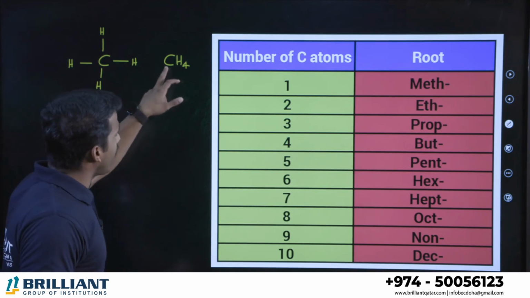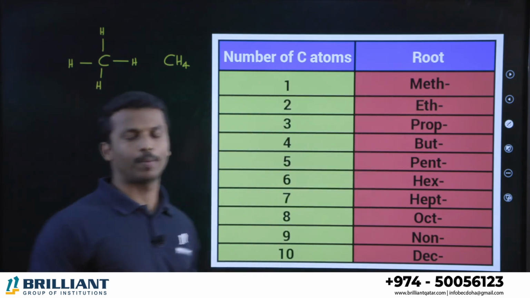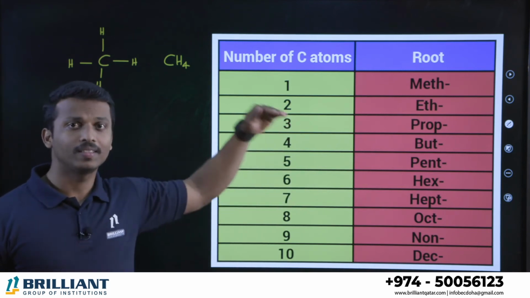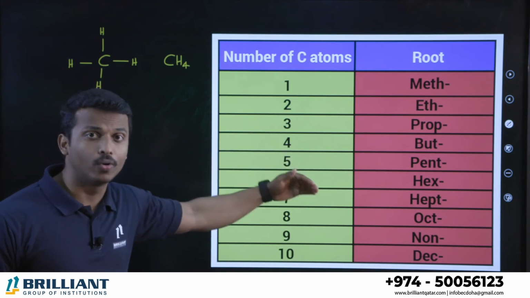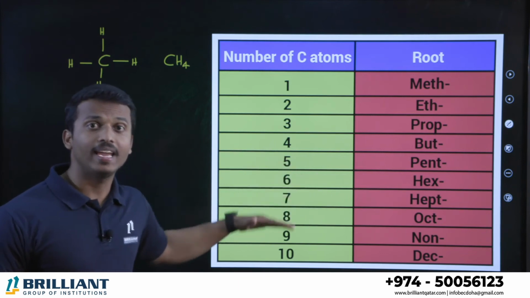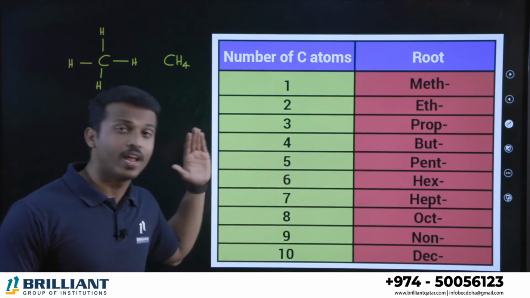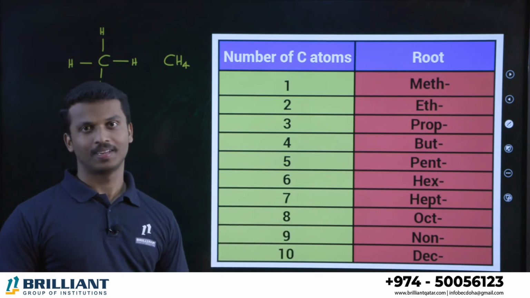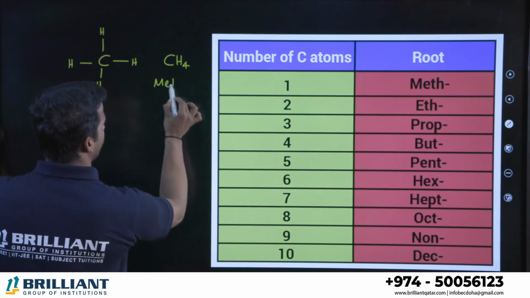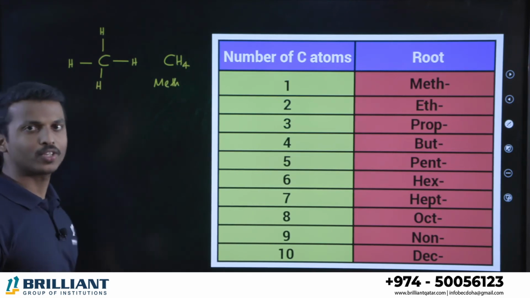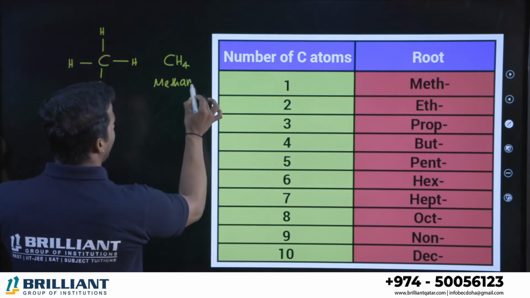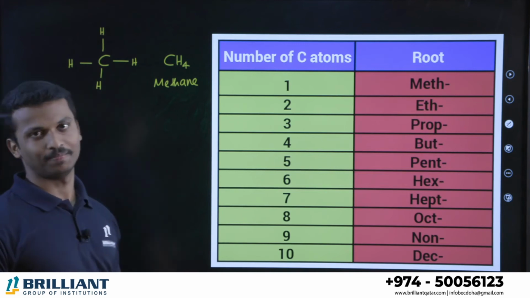If it contains 1 carbon, we use the prefix meth. If it is 2 carbons, eth; 3 carbons, prop; 4 carbons, but; 5 carbons, pent; 6 carbons, hex; 7, hept; 8, oct; 9, non; and the 10th one, dec. Clear? So this compound contains only 1 carbon, so we use the prefix meth. It is an alkane because it contains only single bonds, so we add ANE. This is called methane.